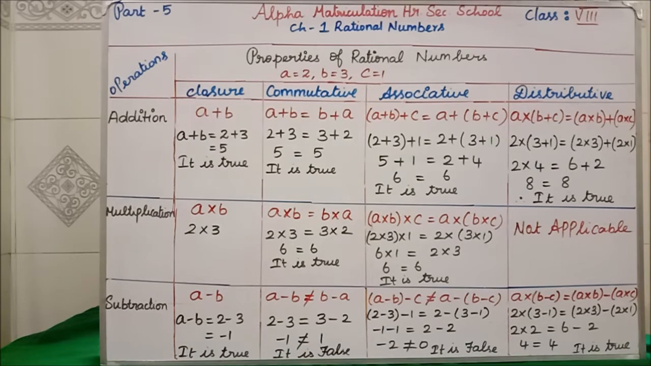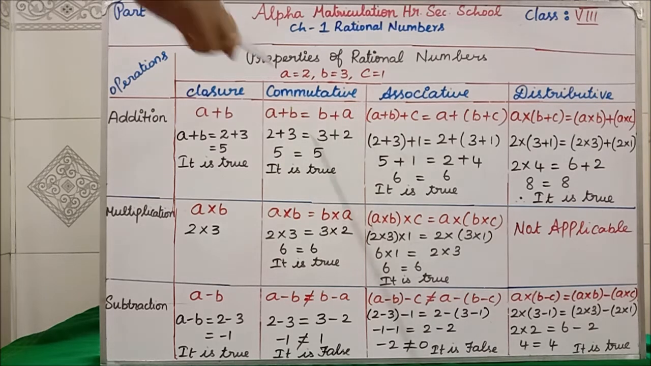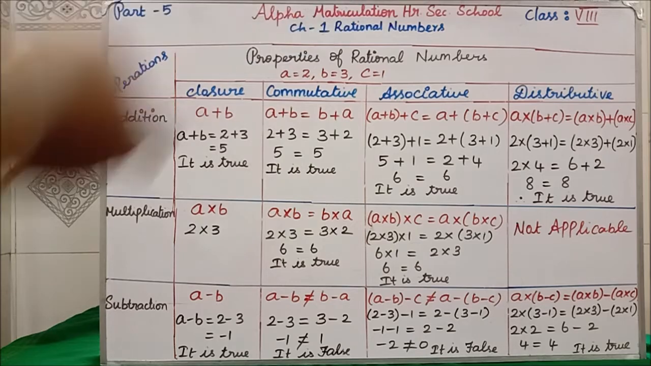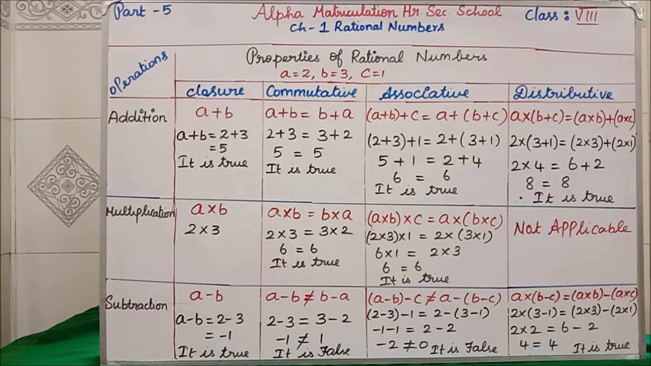But in your exercise they will be giving big numbers. By that time I will explain how to do that. Clear? For your understanding now I have taken easy numbers. A equal to 2, B equal to 3, C equal to 1. Clear all of you? Now, is 2 a rational number? Yes, 2 is a rational number. If nothing is there in the denominator, you have to consider it as 1. Is 3 a rational number? Yes, 3 is a rational number. Is 1 a rational number? Yes, 1 is a rational number.